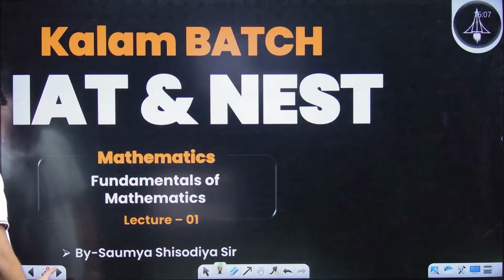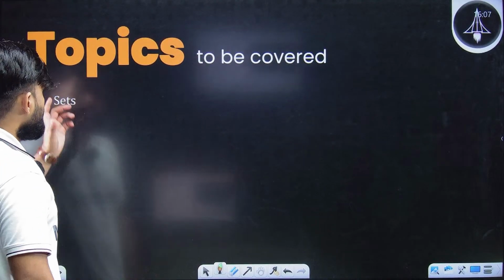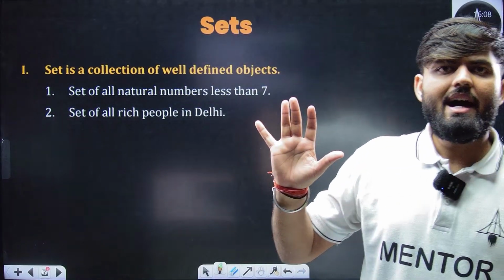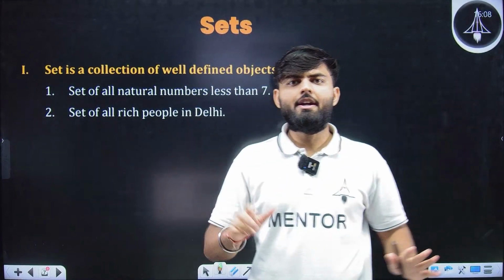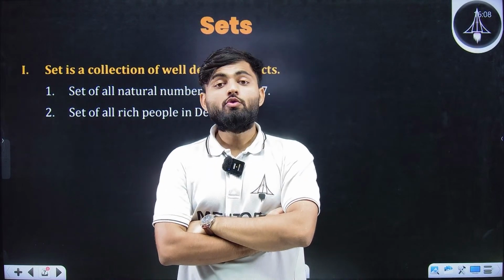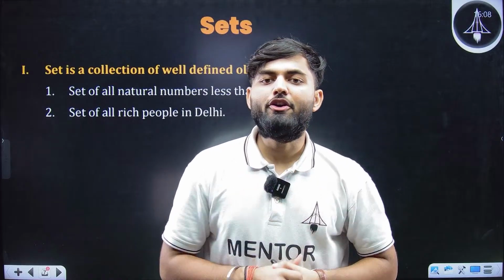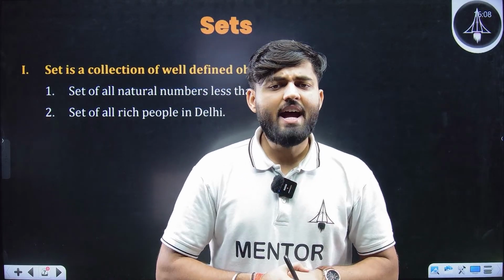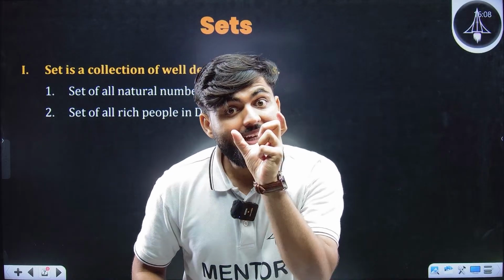Let's start. First class, set theory. What exactly is set, dear students? Now let's focus on the syllabus. I guess everything is sorted now and we can focus on the syllabus. So what is set? Dear students, set is a collection of well-defined objects. Now what do I mean by well-defined objects? Well-defined objects means that those objects should be mathematically defined.